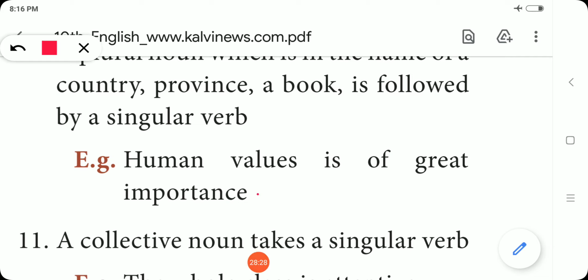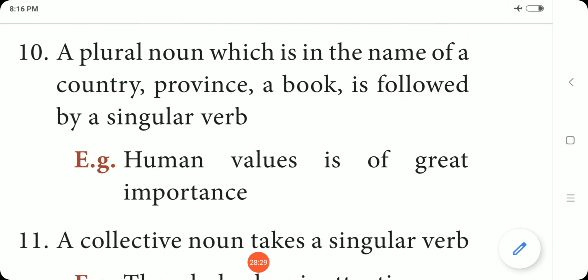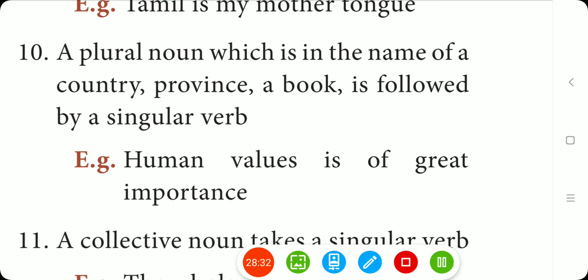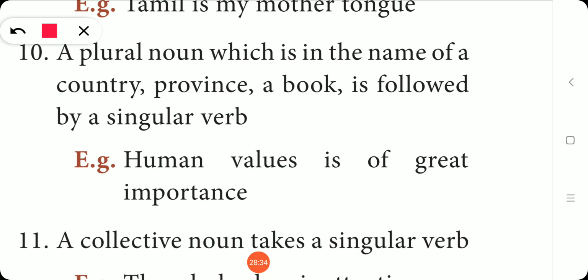So here, a plural noun which is in the name of a country, province, a book. So human values, it is definitely plural. So இந்த மாதிரி மீன் பண்ணுற எல்லாமே என்ன தான் ஃபாலோ பண்ணோம்? It will agree with the singular verb.